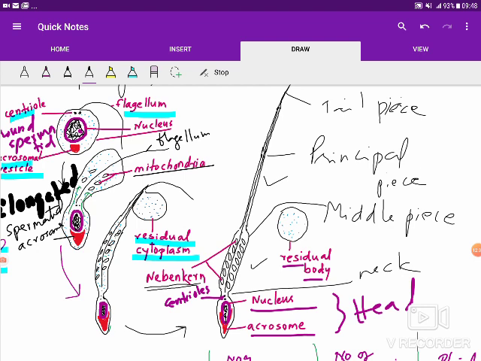Now just one idea about how this spermatogenesis is regulated and controlled. It is under the control of hormones. Mainly follicle stimulating hormone is responsible for the multiplication of the spermatogonia, as well as the mitotic division and meiotic division, ultimately ending up in the spermatids. But spermiogenesis is controlled by testosterone, which is produced from the Leydig cells in the testes under the influence of LH or luteinizing hormone.